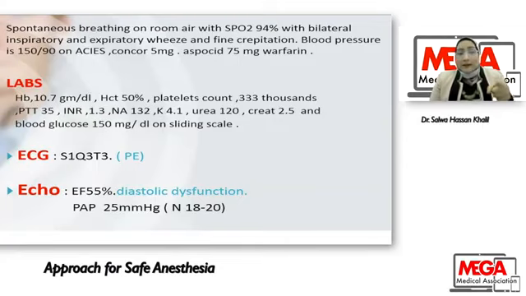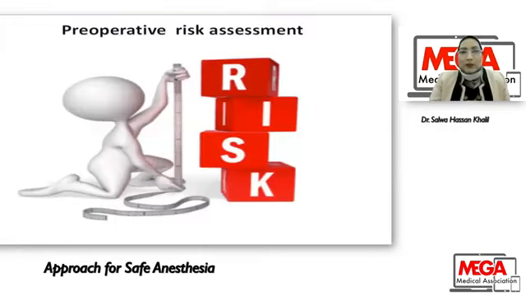When we look at the pattern of the ECG, we find this pattern: S1, Q3, T3, a large S in lead 1, a Q wave in lead 3, and an inverted T in lead 3. This is characteristic for pulmonary embolism. So this is a high-risk patient for thromboembolic manifestation. Echo ejection fraction was 55% with mild diastolic dysfunction. Pulmonary artery pressure was 25, with mild pulmonary hypertension.